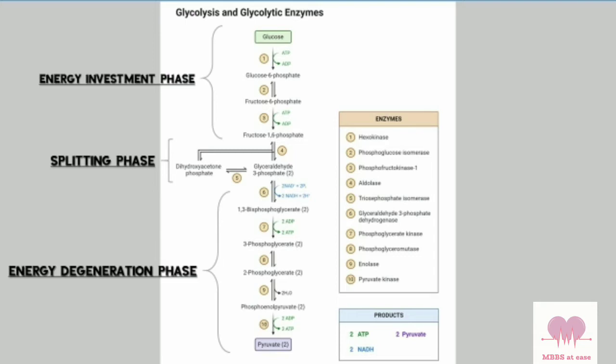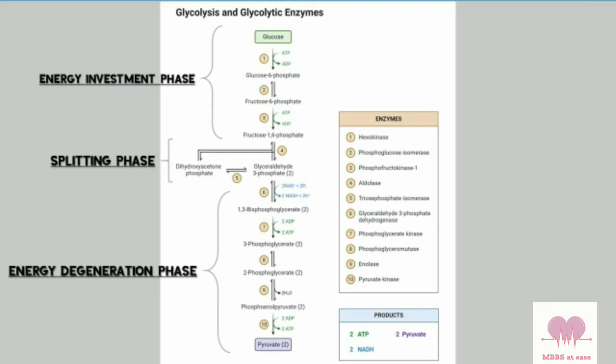Fourth reaction is the 6-carbon fructose 1,6-bisphosphate is split, hence the name glycolysis, into 3-carbon compounds glyceraldehyde 3-phosphate and dihydroxyacetone phosphate by the enzyme aldolase, that is fructose 1,6-bisphosphate aldolase. Fifth reaction is the enzyme phosphotriose isomerase catalyzes the interconversion of glyceraldehyde 3-phosphate and dihydroxyacetone phosphate. Thus, two molecules of glyceraldehyde 3-phosphate are obtained from one molecule of glucose.